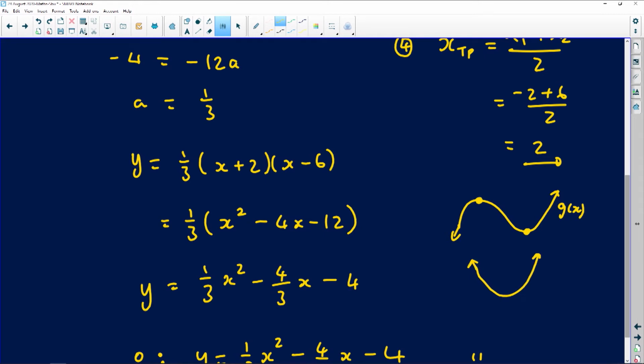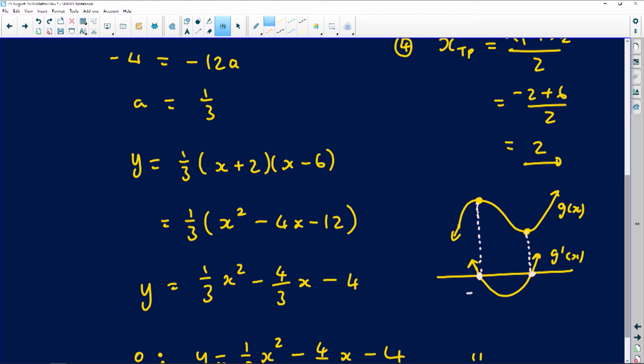So the similarity between this cubic graph and its derivative graph is that the x-intercepts on the graph of G prime, on the derivative, are simply the x-coordinates of the turning points in the original graph.